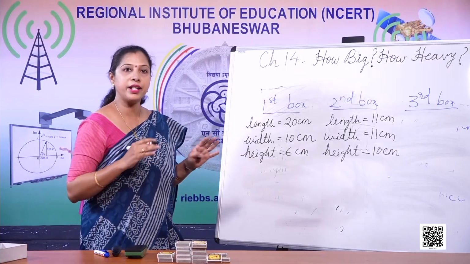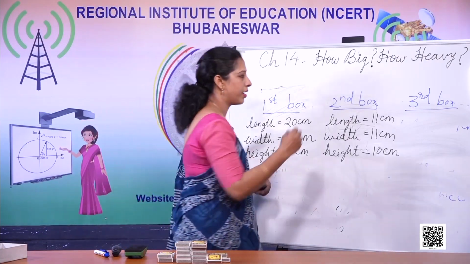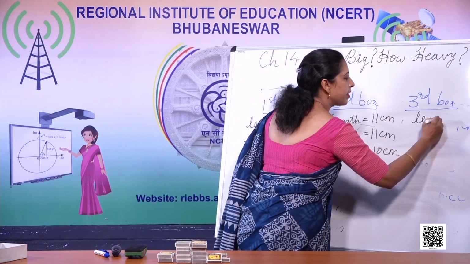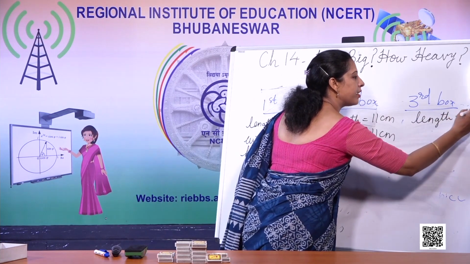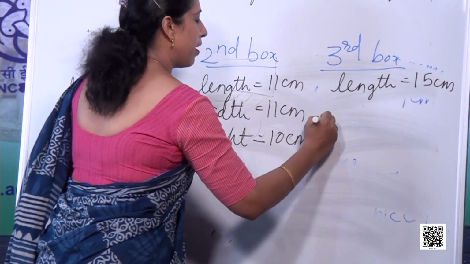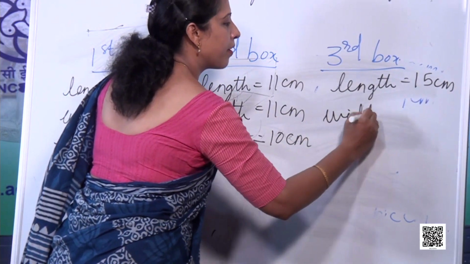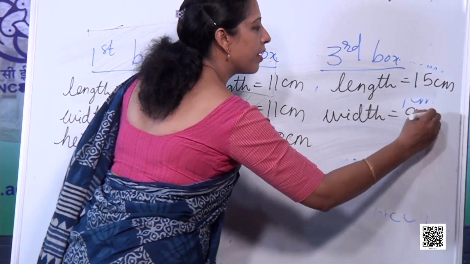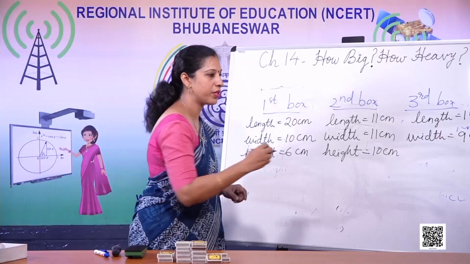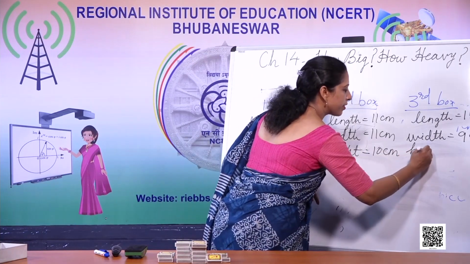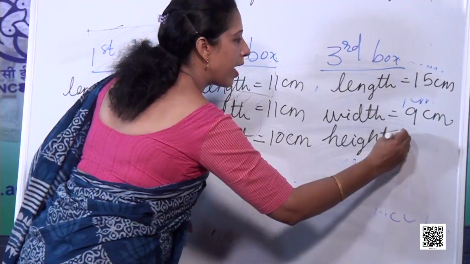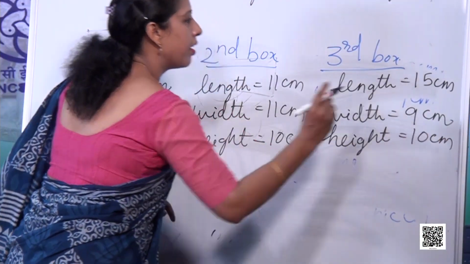Understood? Now let's go to the third box. In the third box, length is equals to 15 centimeter, width is equals to 9 centimeter and height is equals to 10 centimeter.